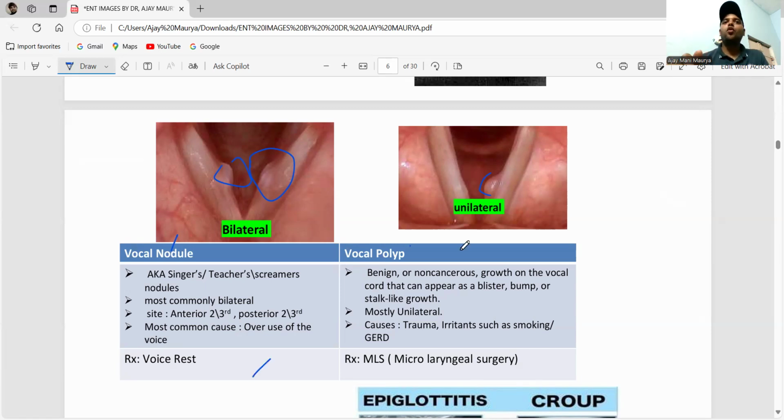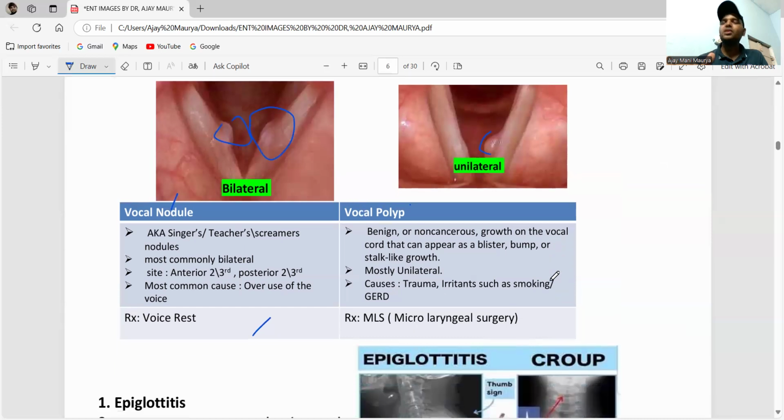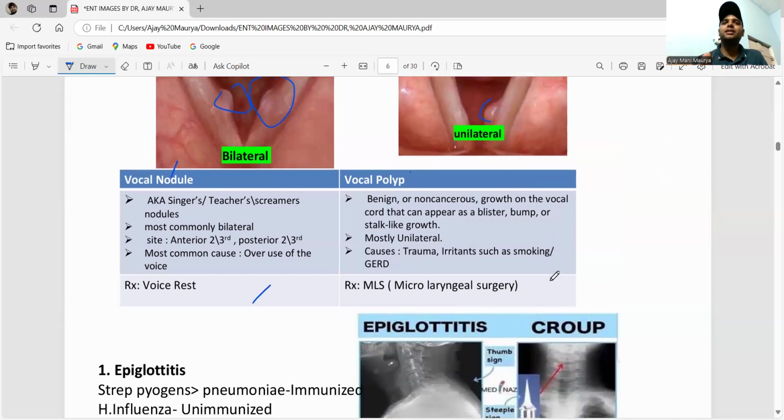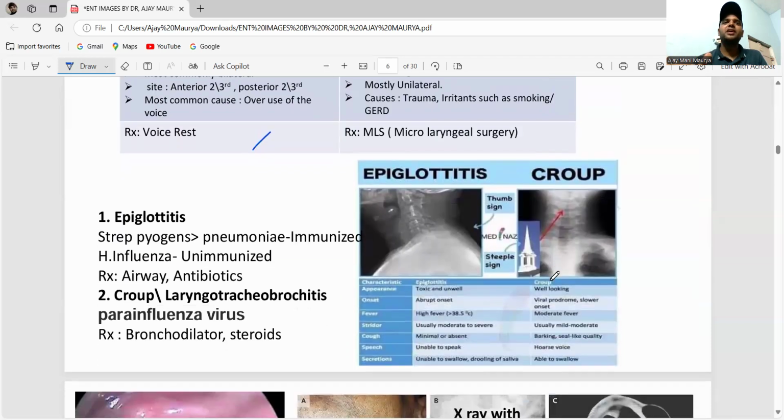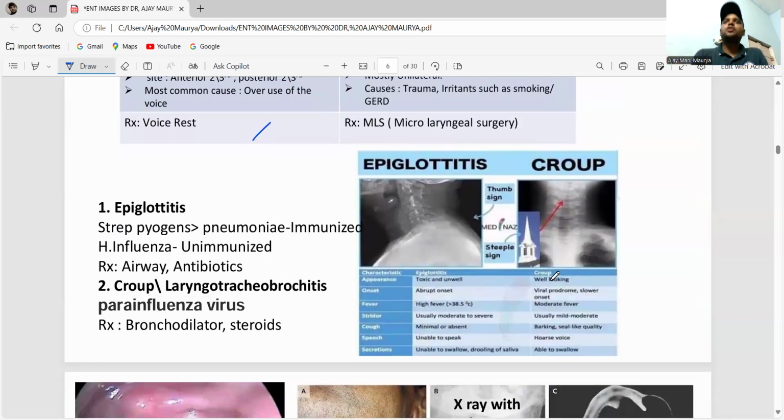Okay, the vocal polyp is a benign or non-cancerous growth on the vocal cord that can appear as a blister or bump, a stalk-like growth. Mostly it is unilateral. The treatment is MLS, that is microlaryngeal surgery. Got it?